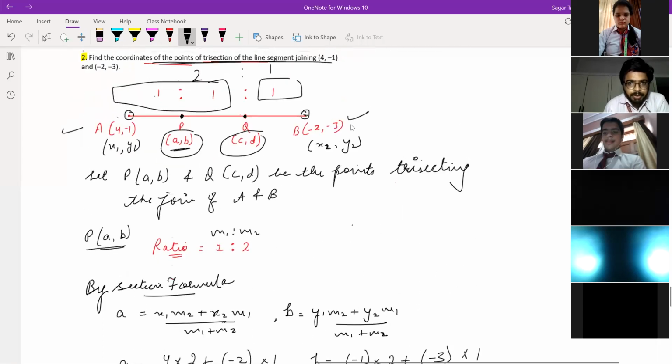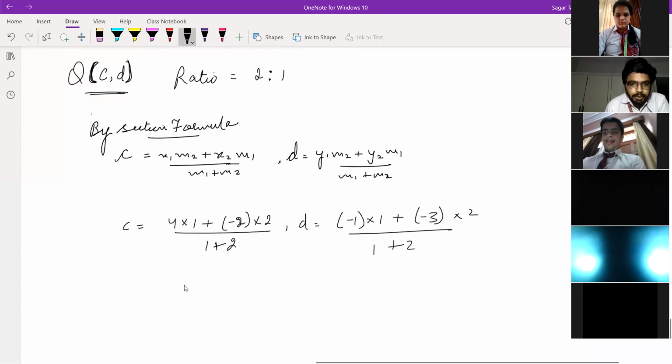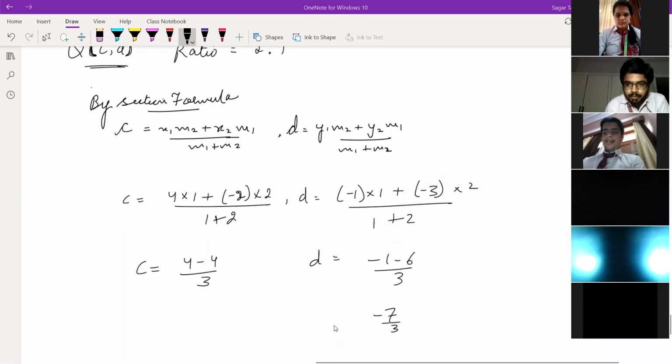And for D, Y1 and Y2: Y1 is minus 1 and Y2 is minus 3. So Y1 into m2, m2 is 1, and Y2 into m1, m1 is 2, upon m1 plus m2. So C is 4 minus 4 upon 3, which is 0, and D is minus 1 minus 6 upon 3, so it is minus 7 by 3. So these are the coordinates.